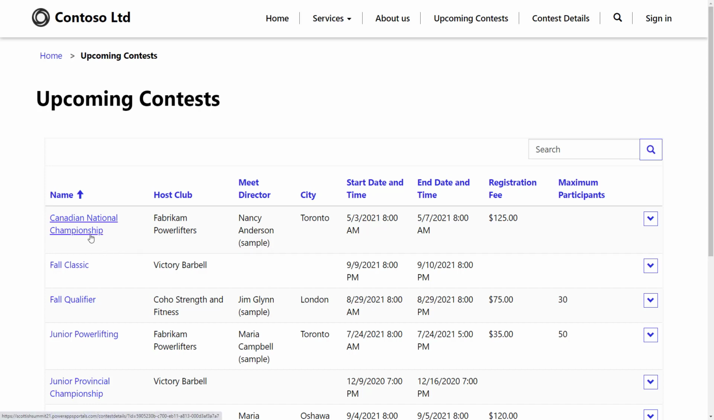The other thing too is I can only drill down into that particular record. If I wanted to drill down on the host club, there currently is no way I can configure my list component to drill down into other lookups, much like we could do in a regular model-driven app. So how do we do that? Well, here's where the power of portals comes in, where we can extend it further using different techniques.